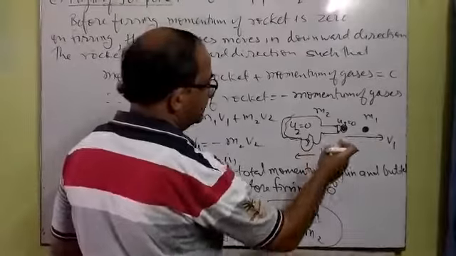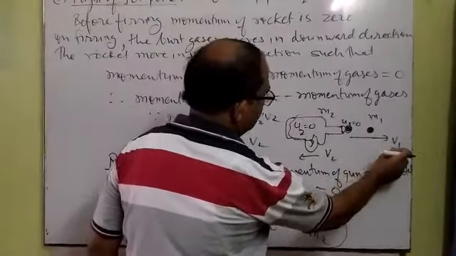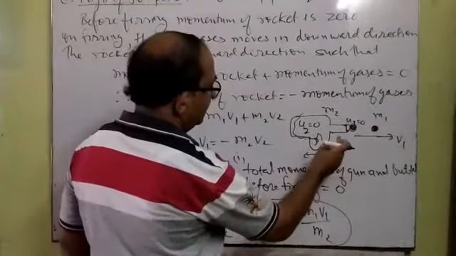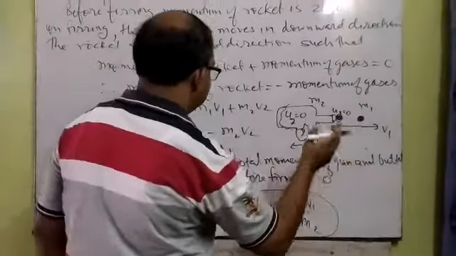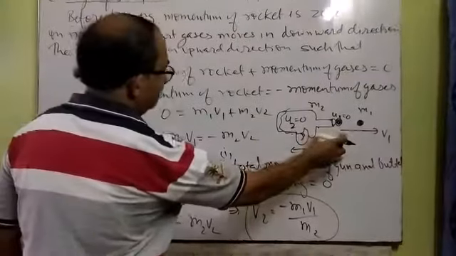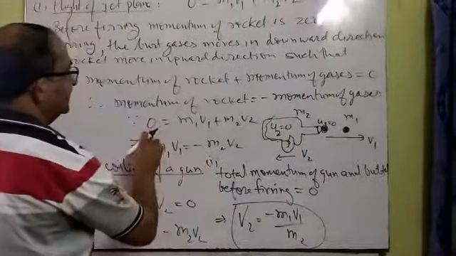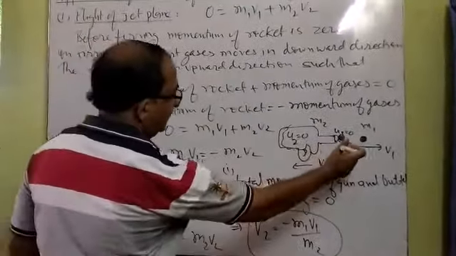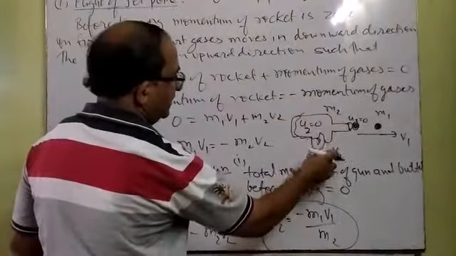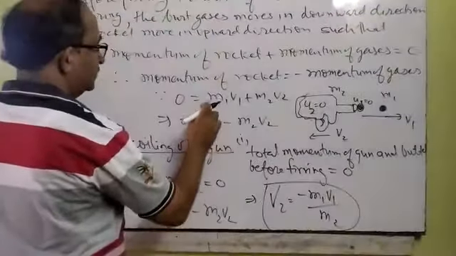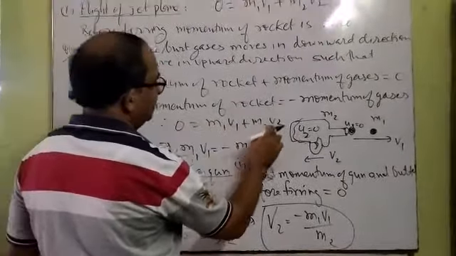But after firing, suppose the bullet moves with a velocity of v1 and the pistol moves with a recoil velocity of v2. Since before firing the sum of their momenta is 0, the left side is 0, but on the right side, after firing, the momentum of the bullet is m1 v1 and the momentum of the pistol is m2 v2, so 0 is equal to m1 v1 plus m2 v2.